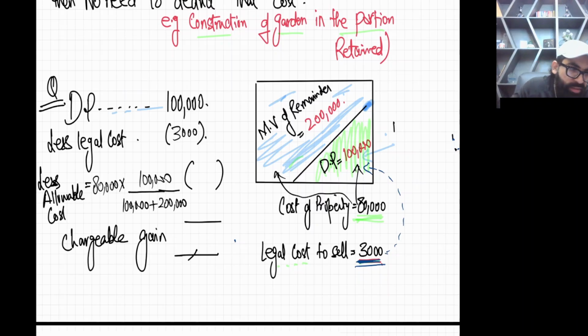It's going to be 80,000 multiplied by 33.3%, 80,000 into 1 upon 3. This is the final chargeable gain.